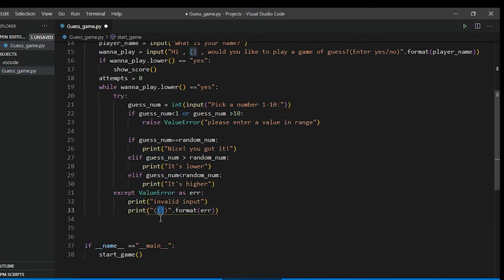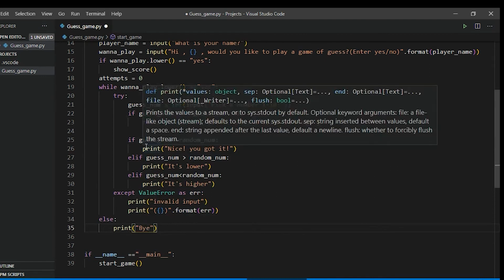So now, for example, if the user doesn't want to play in the first attempt, like they ran the code and don't want to play, what we'll do is use a while else. It is called while else. It will execute only when the while loop hasn't been executed, meaning if the while loop doesn't run, then it will execute this. The while loop will not run if wanna play is no, so we'll print bye because they don't want to play. So now most of the things are done.